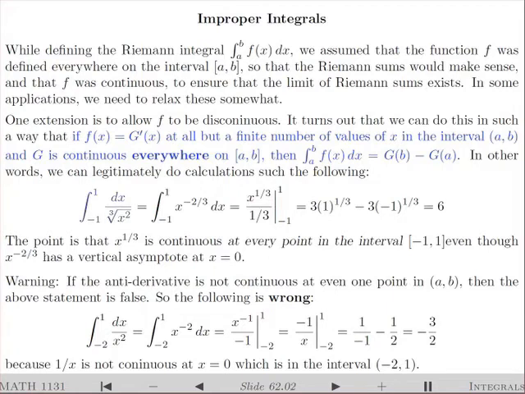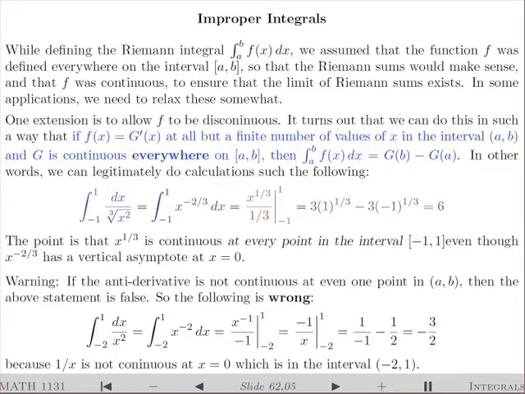For example, the integral of dx over the cube root of x squared from -1 to 1 can make sense using this approach, even though the function we are integrating, 1 over cube root of x squared, has a vertical asymptote at x equals 0. Take the antiderivative. Recall, to find the antiderivative of this function, I write that using negative exponents. Apply the power rule, which gives me x to the power 1/3 over 1/3.